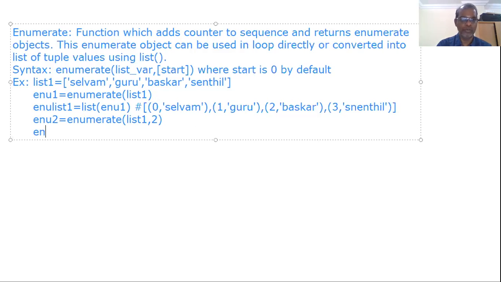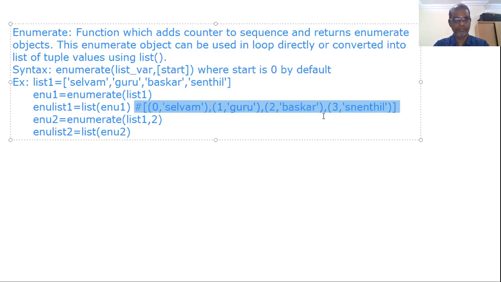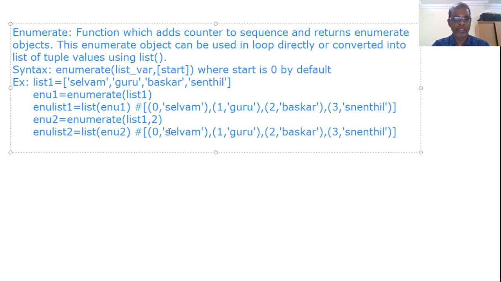Then we have to use one more list, ENU list 2, that should be equal to list of ENU2. What will I have here? Instead of 0, it will be 2. Since we are giving the start value as 2, it will be 3, then 4, then 5.